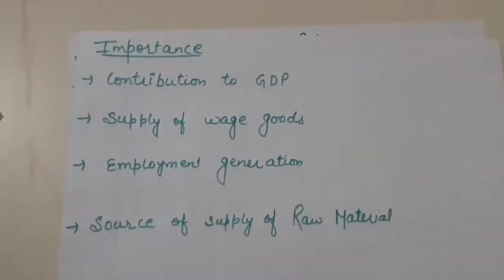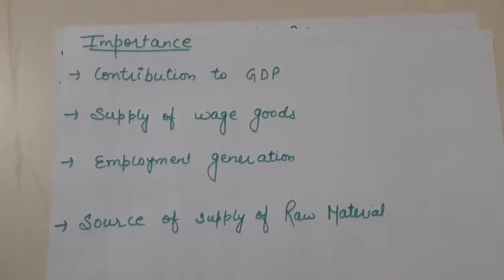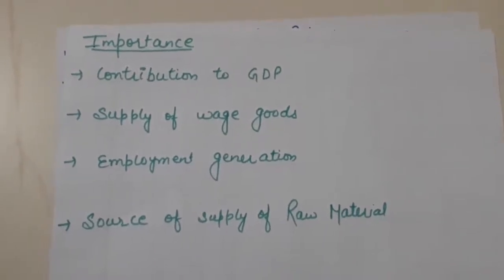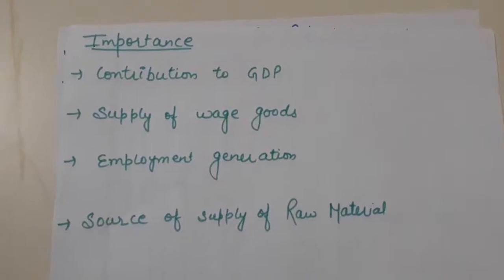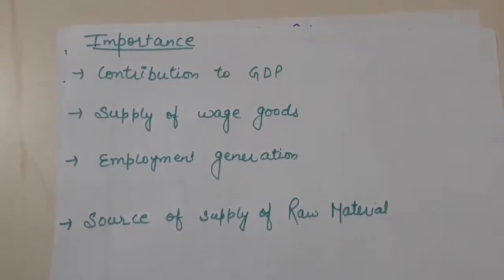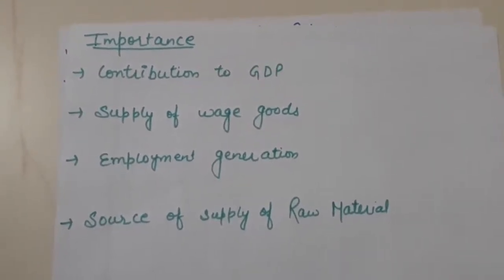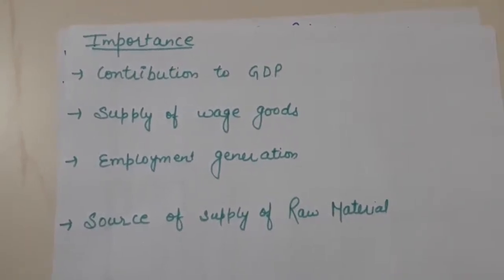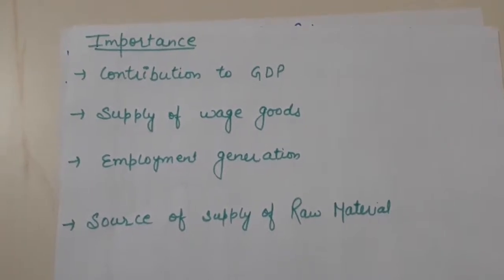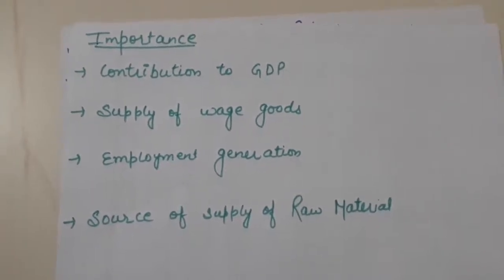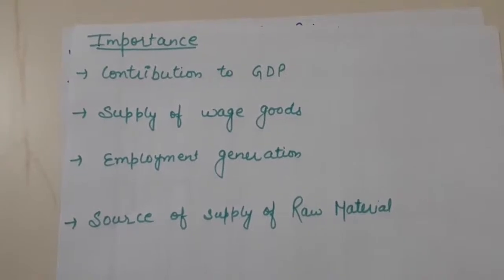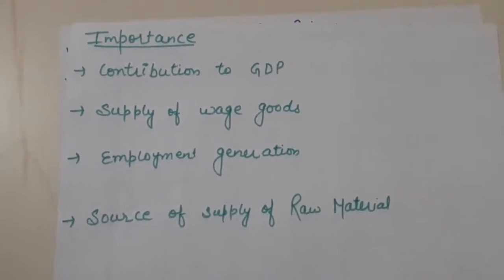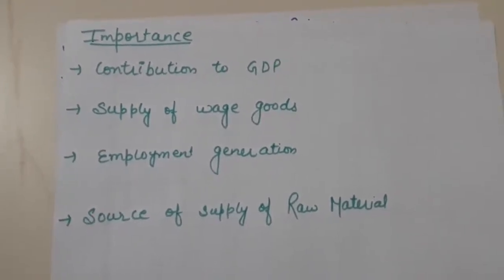Now see, first we have importance. Contribution to GDP, supply of wage goods, employment generation, source of supply of raw material. See, first point is contribution to GDP. It is the dominant sector which contributes to GDP, but now its contribution has declined because the contribution of industrial and service sector has increased.